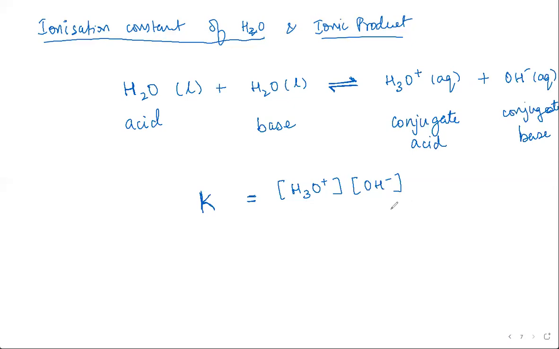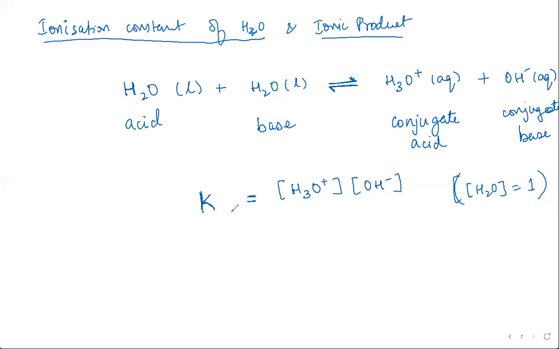But I won't write the concentration of H2O in the denominator. Am I wrong or am I correct? You're correct, because their molar concentration is equal to 1, because it's a pure substance. Correct. So the concentration of H2O, because it's a pure liquid, is equal to 1. So we don't write it. It doesn't change either way.